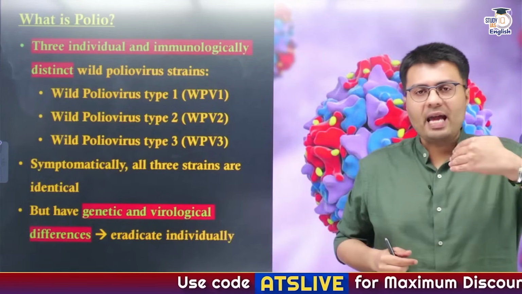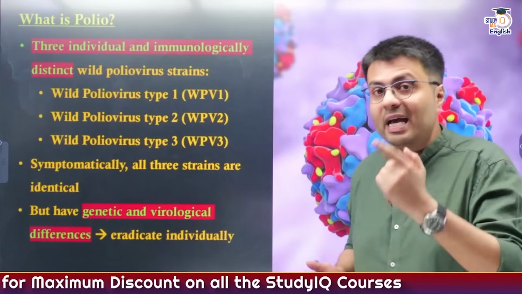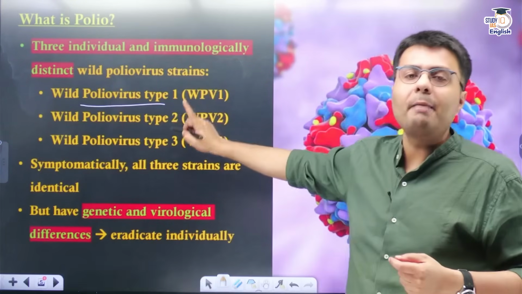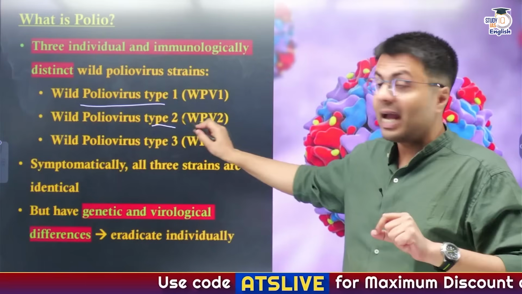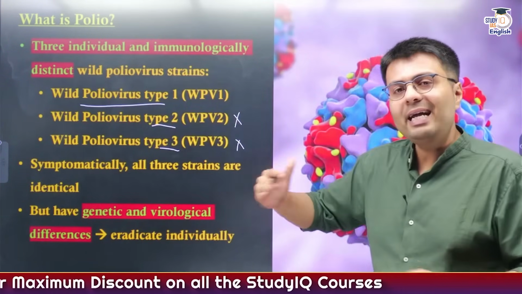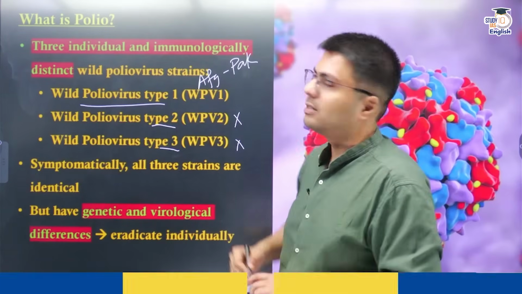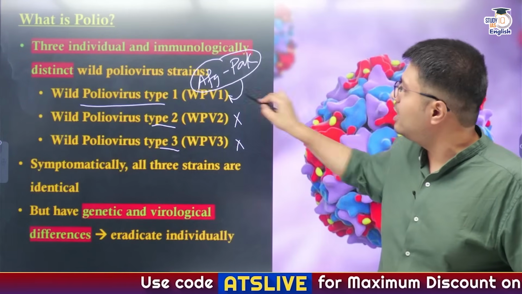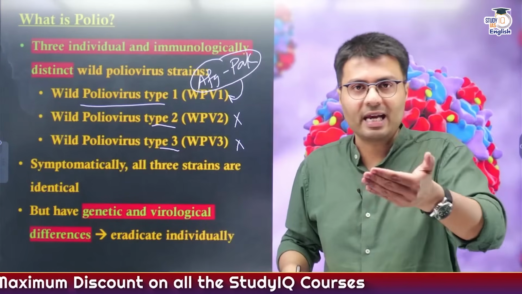Now basically you understand any virus has many strains, right? And there are three immunologically different and individual strains that can lead to polio. These are wild poliovirus type 1, type 2 and type 3. Now in terms of prevalence today, polio type 2 and polio type 3 have been eradicated worldwide. But polio type 1 exists currently in two countries, that is Afghanistan as well as our neighbor Pakistan. So therefore polio is present only in these two countries currently, and the type of polio that is prevalent is wild poliovirus type 1, whereas type 2 and type 3 have been eradicated, right?